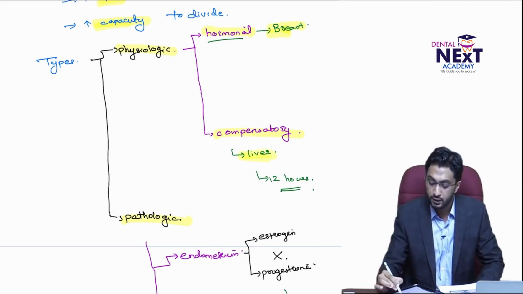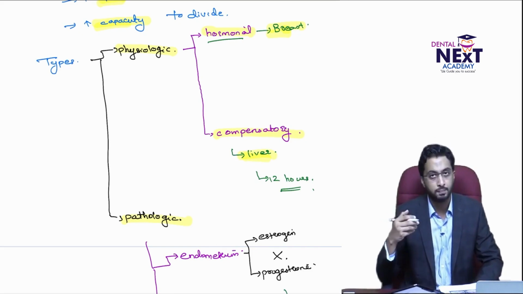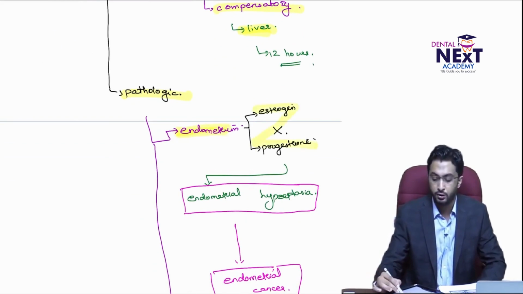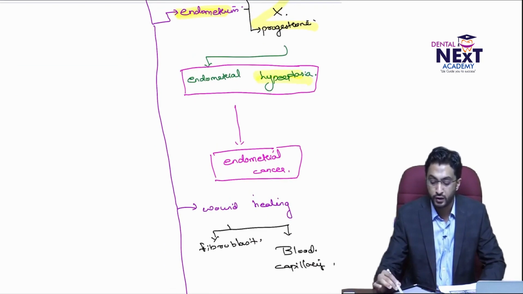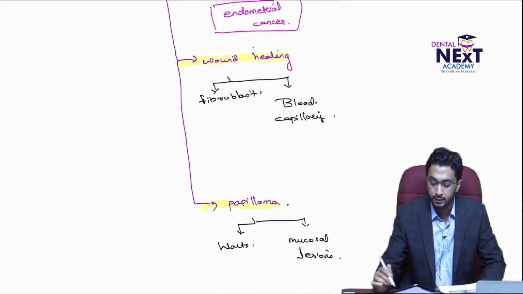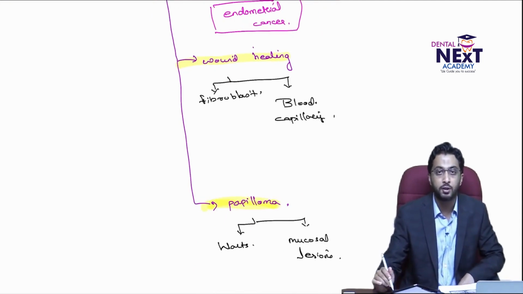When it comes to compensatory, certain organs which have the regenerative capacity regenerate, and a very typical example is the liver. Pathologic, you have three examples. One is the endometrium. When there is imbalance between estrogen and progesterone, the endometrium undergoes what is known as endometrial hyperplasia. The second example is wound healing, and finally the third example is papilloma. Remember that papilloma is a hyperplastic mechanism.